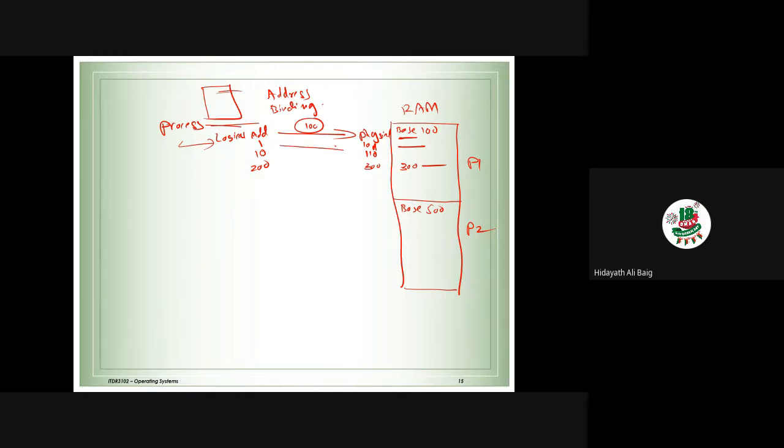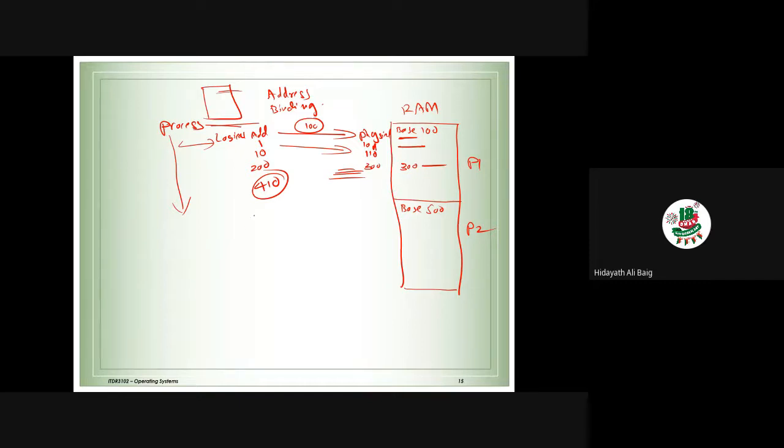Like that, whenever the program wants an address, it has a logical address. We convert the logical address to physical address, and we keep on doing it because the process wants more memory. So the process asks for the memory, we need to give the memory, and we keep on doing. After some time, suppose the location here is 100, and this is going to be, for example, 300.